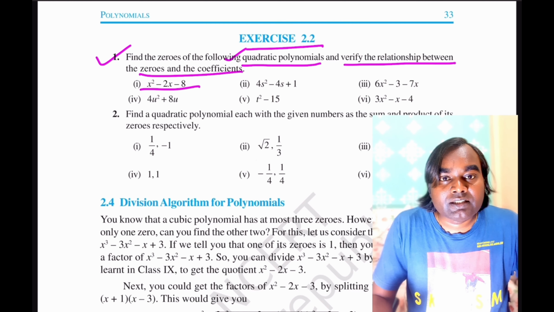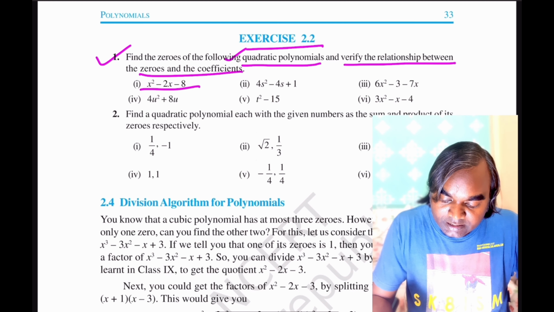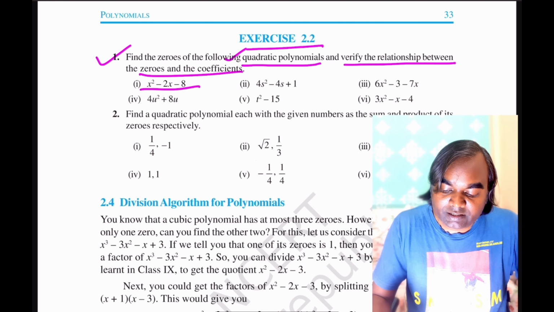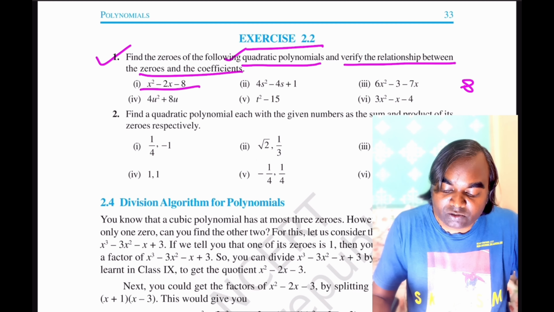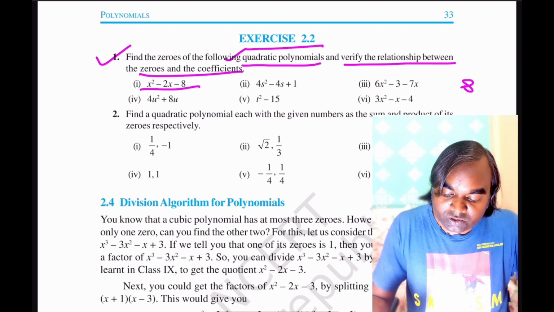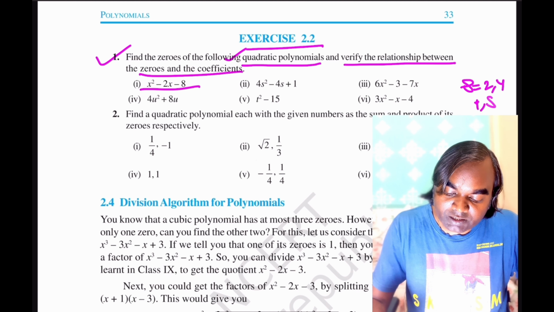So after splitting you can write this as x square, and then 8. You have to factor the 8 in such a way that you get the summation or subtraction equal to minus 2. So the factors are 2 into 4, 1 into 8.